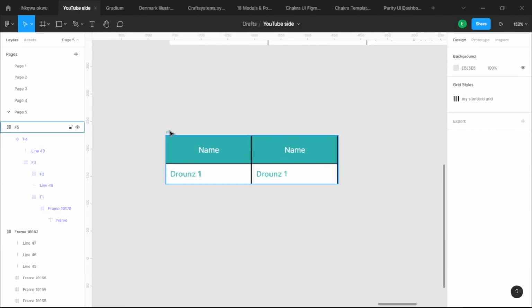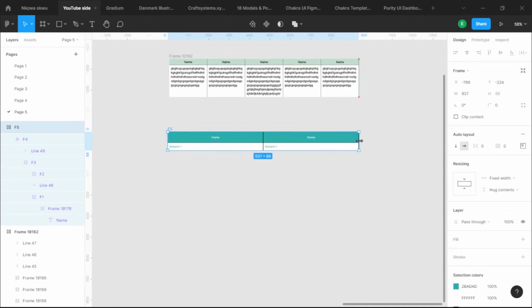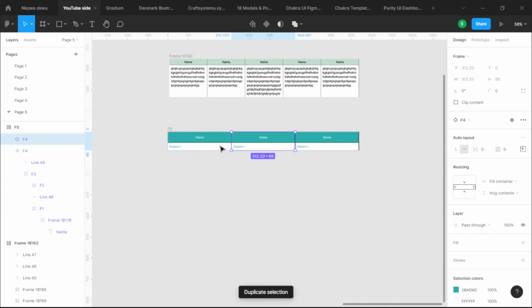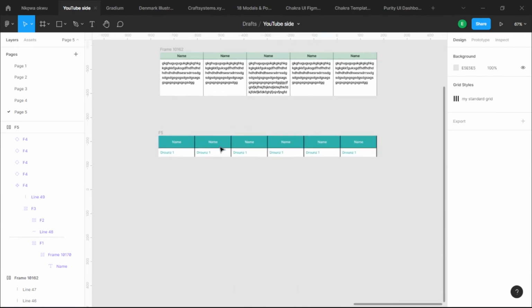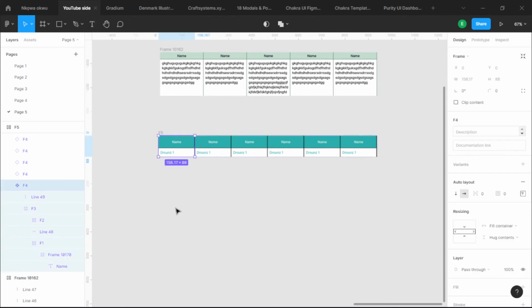But if we increase this to this length and then we come to this first one and then duplicate, it automatically produces the same component multiple times that fills the container of F5. F5 is not going to expand, it's going to be fixed. And then since we have F4 that was a fill container here, that means everything you put inside will have the same components. It already has a component itself, and then fill the container of F5, therefore making it occupy the same space. So now you're pouring different liquid inside one cup. They are both going to act like liquids and take over that space.